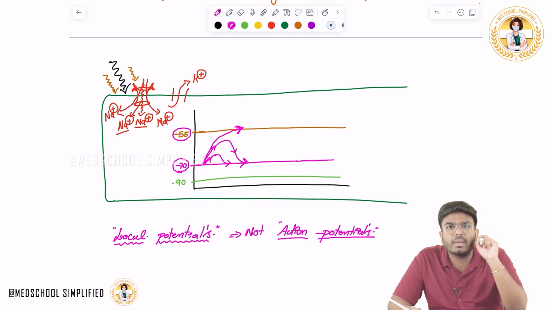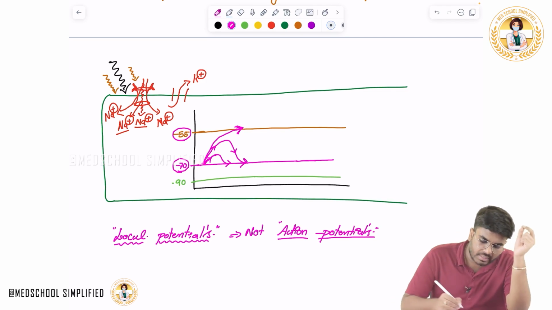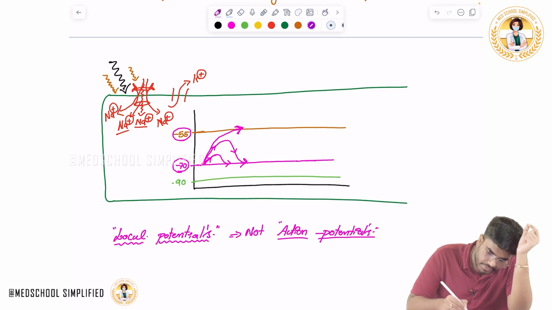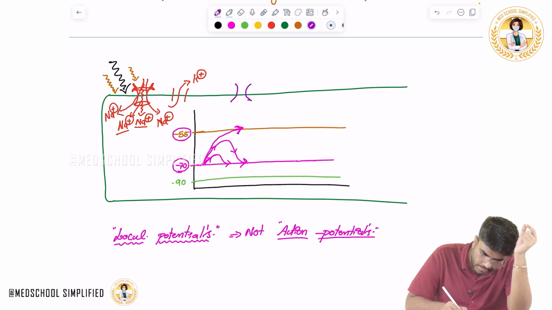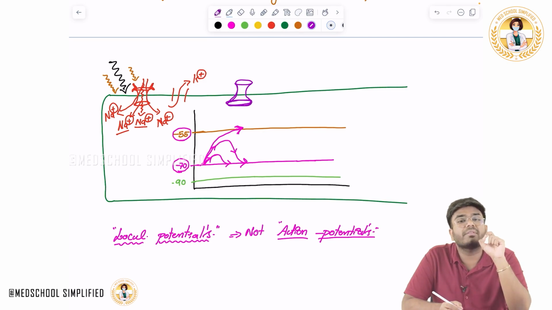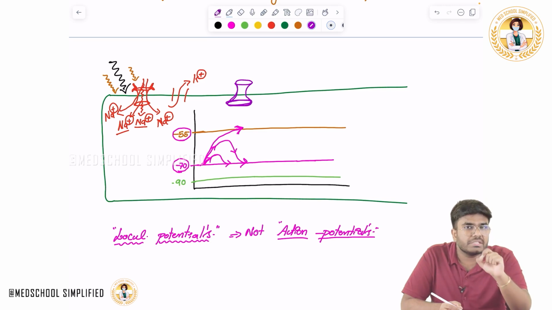So what happened? Now on this cell membrane, look carefully. New channels are going to open on this cell membrane, which were previously closed. There are thousands and thousands of these channels which were previously closed. Now for the first time they are opening, which means nature has designed your neurons in such a way that once the resting membrane potential reaches the threshold potential, these channels will open for the first time.